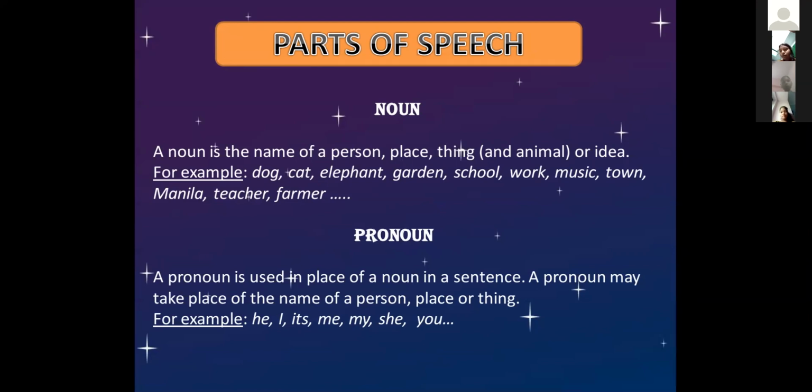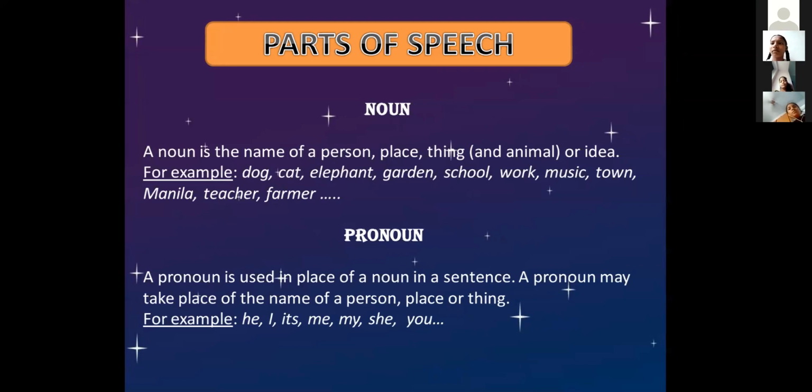In a sentence a name will be given, whether it is a person's name, a thing's name, or an animal's name. If you want to replace that word, you replace it with a pronoun. If it is a person, you replace it with he, she, you, me, my, like that. If it is a thing, you replace it with it. Okay, ma'am? Understood? Yes, ma'am.